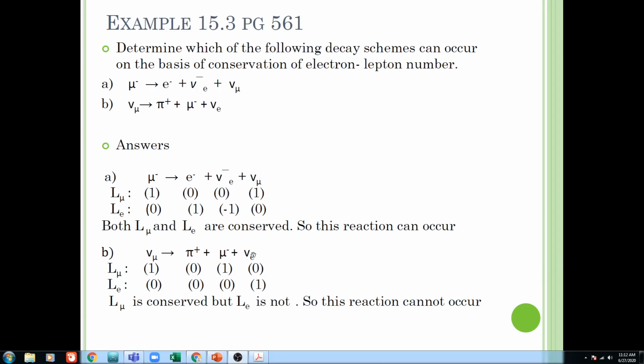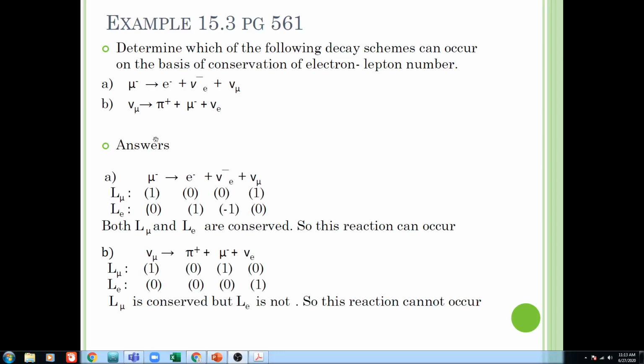Now we look at the second question. Before that, if they ask based on the electron lepton number, you just consider this one, electron lepton, so you calculate based on this one. From this question, your answer is 0 and 0, so electron lepton is conserved and the reaction can occur. This one I just showed for extra, the mu lepton.